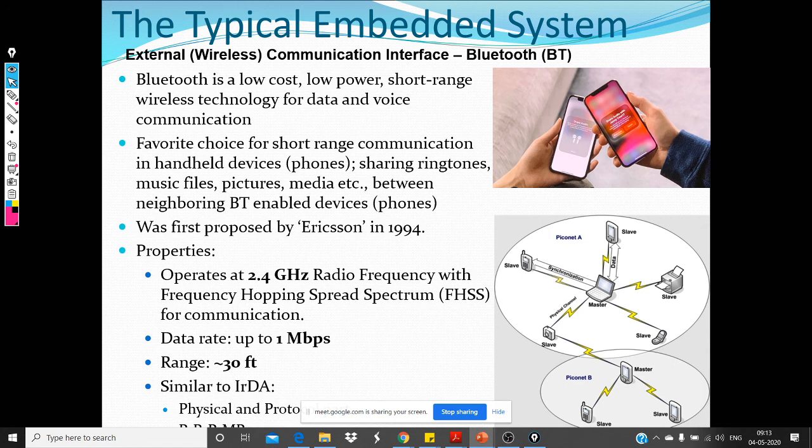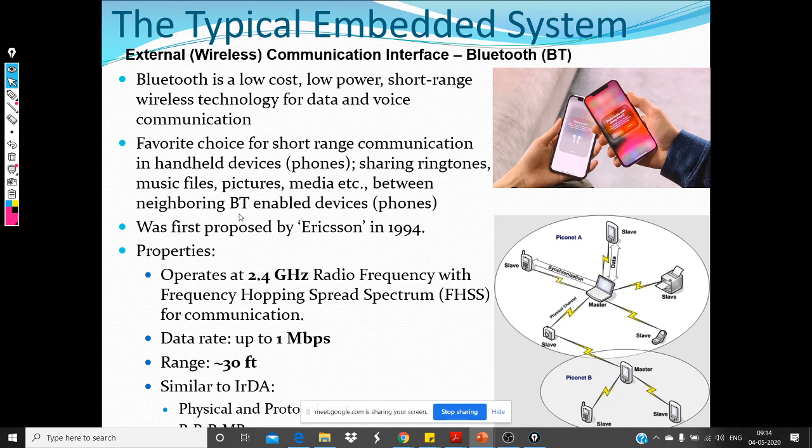So it's kind of the favorite choice for short range communication. I think we all use smartphones, and we even go to the extent of sharing movies, right? You must be aware of Bluetooth technology and its applications. You can share from ringtones all the way to pictures and media. We can do many wonders with Bluetooth within a very short range.